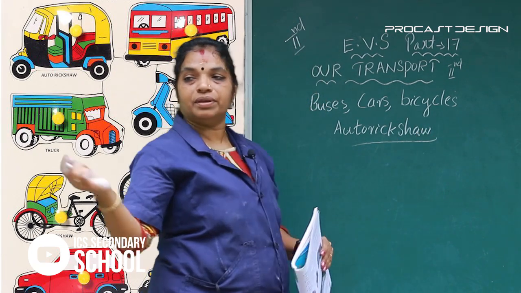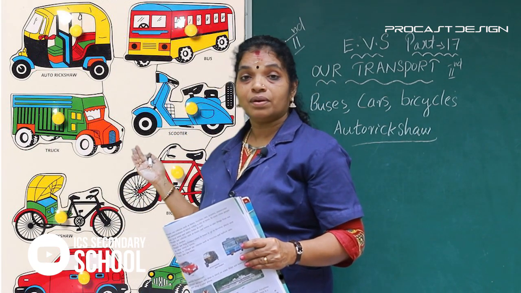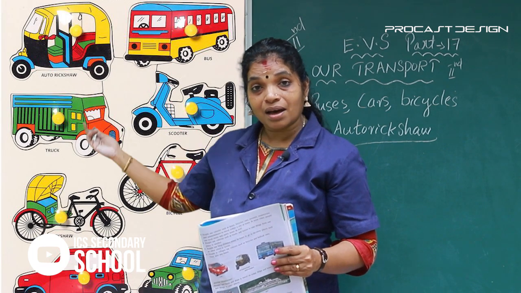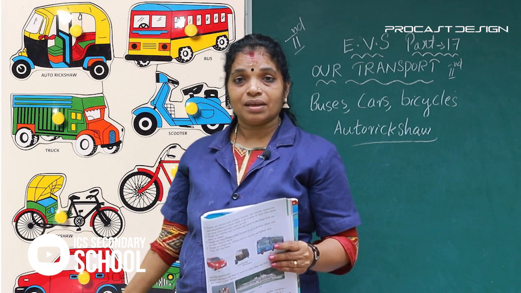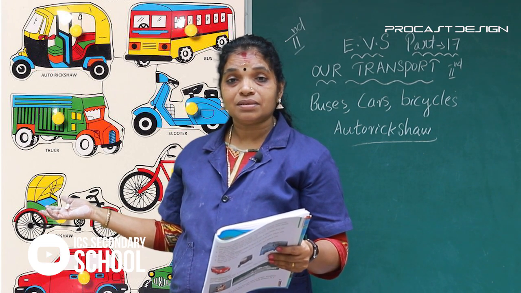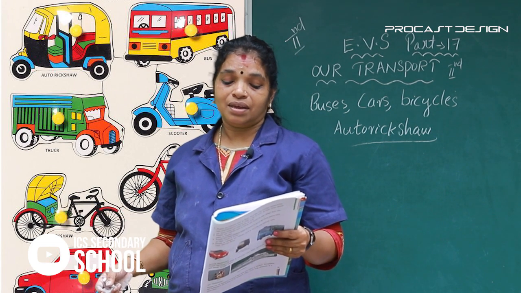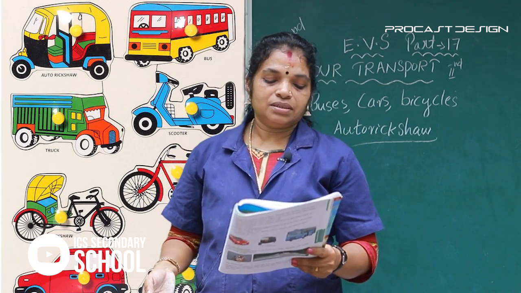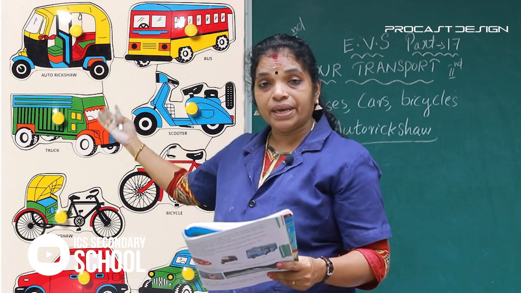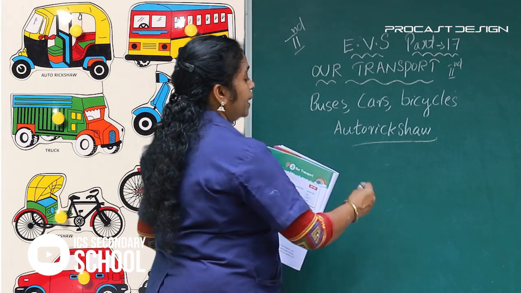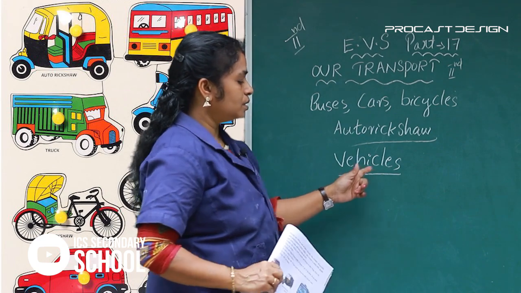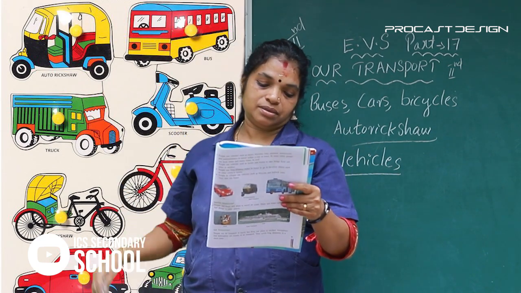auto rickshaw. Look here, different types of buses, cars, and bicycles. Do you know bicycles? Everyone knows it. Bicycles and auto rickshaws are some vehicles.